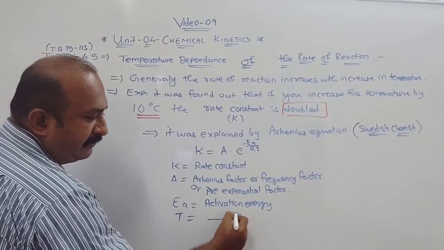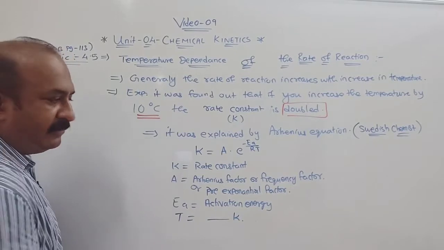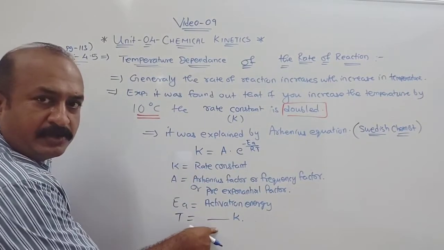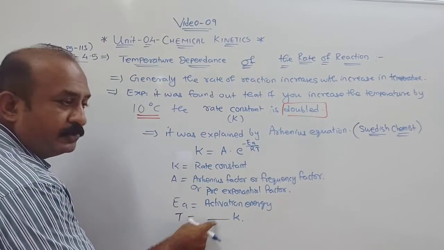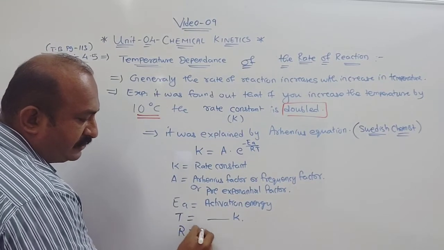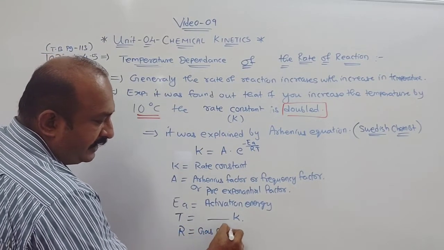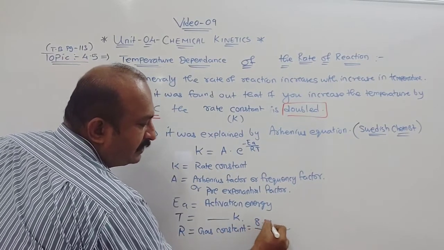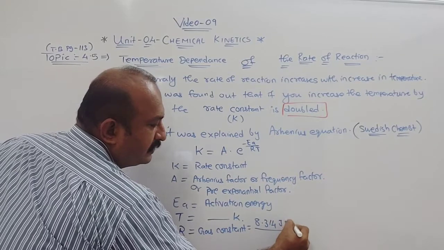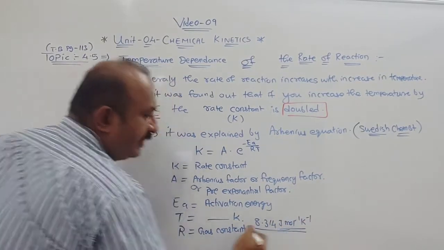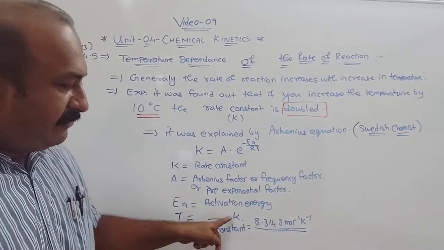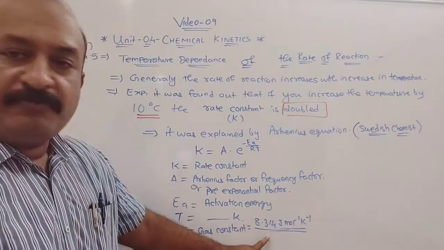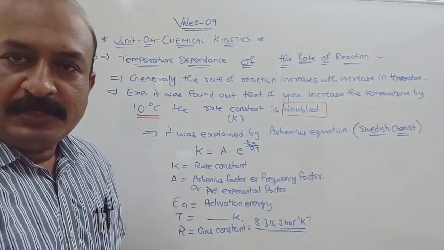Temperature must be taken in Kelvin, because the SI unit of temperature is Kelvin. R is the gas constant. The value of the gas constant you have to select is 8.314 joule per mole per Kelvin, because here we require Kelvin.